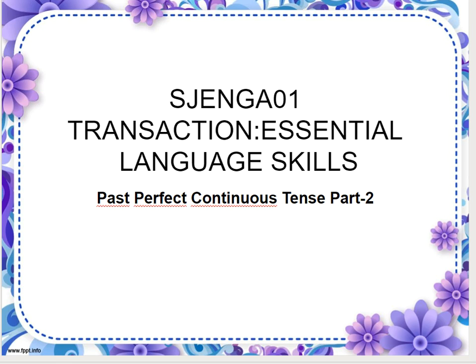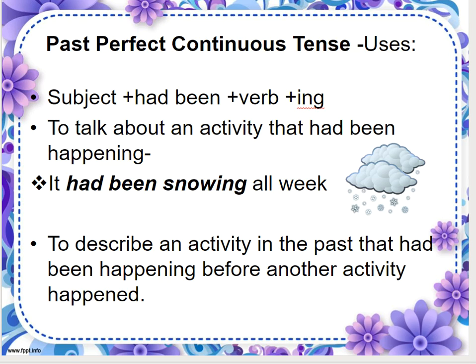In the last class, we have seen the structure of past perfect continuous tense, and let's move on to see what are its uses. I hope you still remember the structure. The basic structure is subject plus had been plus verb plus ing. I have given you a detailed explanation how we can frame positive sentence, negative sentence, and questions. So now let's look how it can be used.